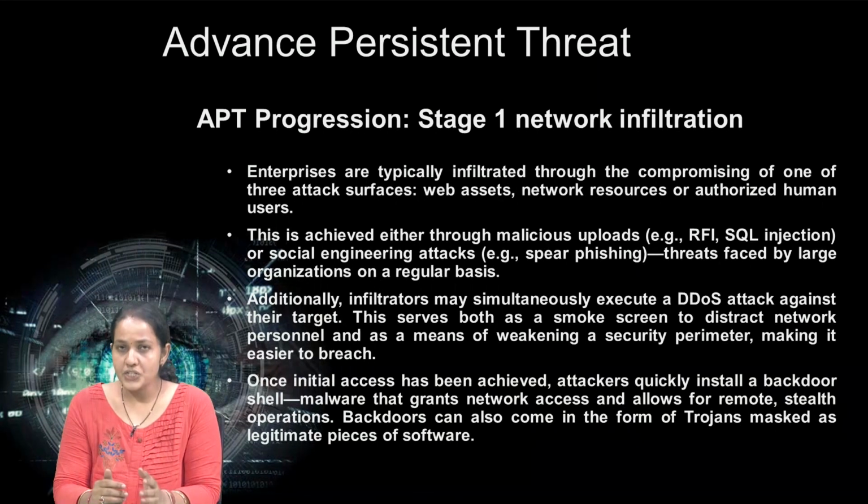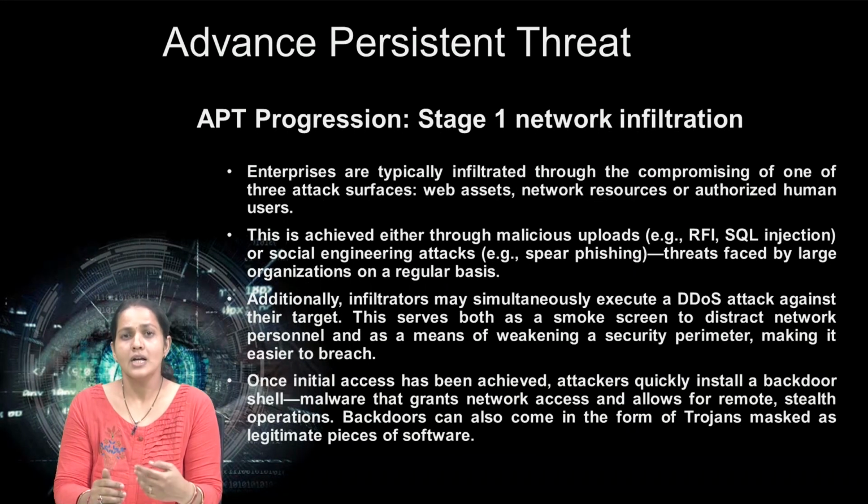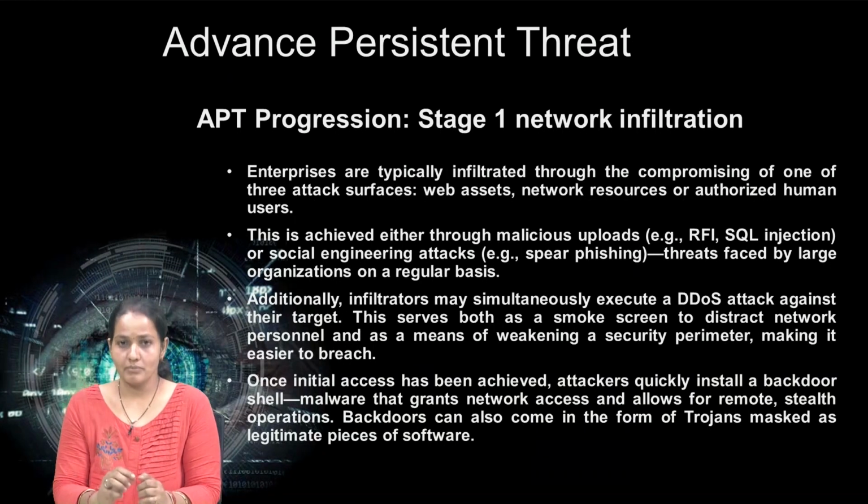Then, once initial access has been achieved, the attacker quickly installs backdoor shells, other scripts, and malware, and grants themselves remote access to the network. Backdoors can also come in the form of trojans, masked as legitimate pieces of software. So this is the first stage, network infiltration, where the attacker gets entry to the network.